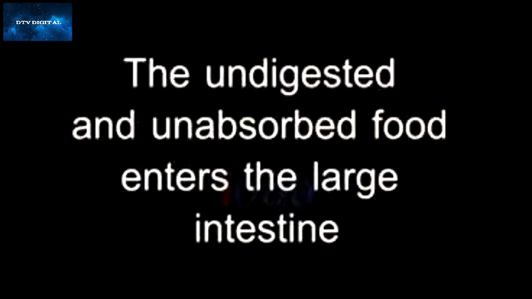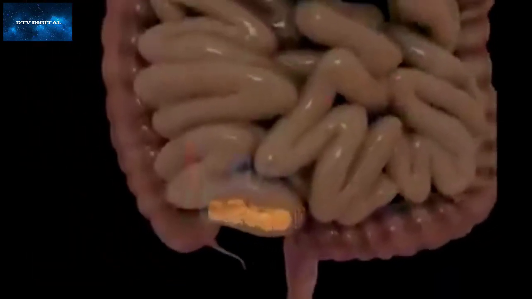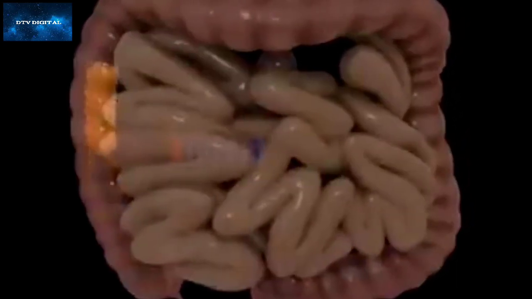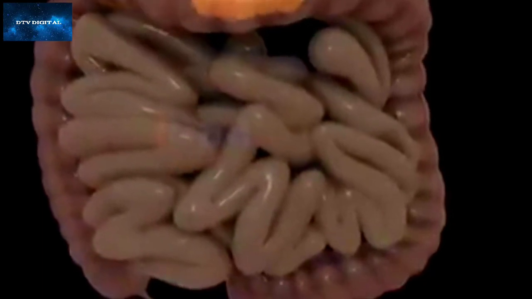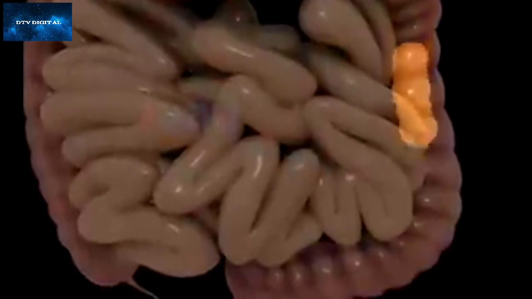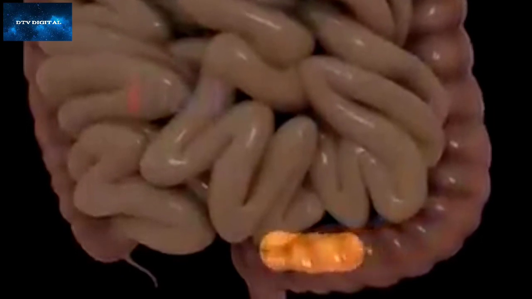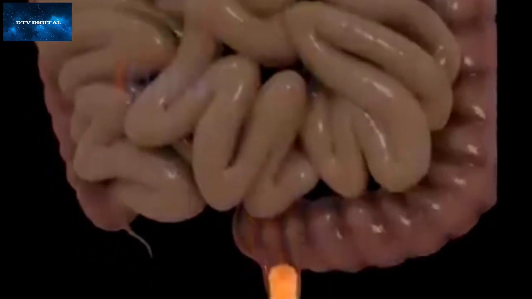The undigested and unabsorbed food enters the large intestine. Large intestine. The large intestine is wider than the small intestine and measures 1.5 meters in length. Once the undigested food enters the large intestine, it absorbs water and some salts from it and passes the remaining waste into the rectum. Here it remains as semi-solid feces. The fecal matter is removed through the anus.